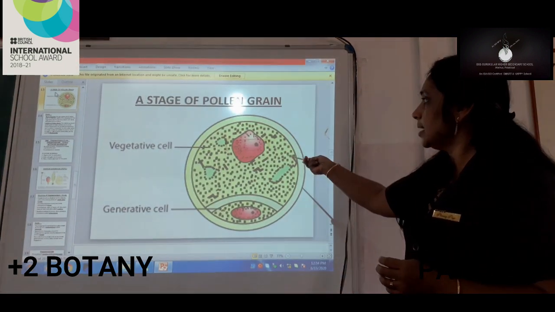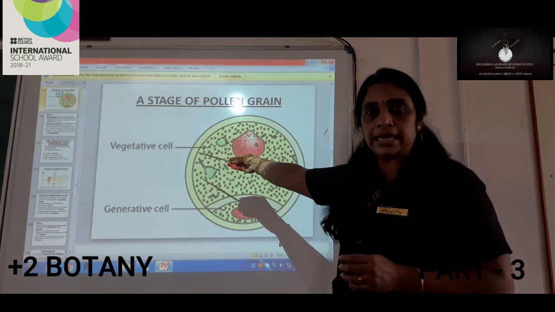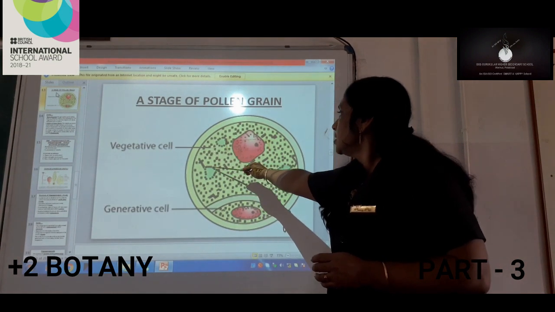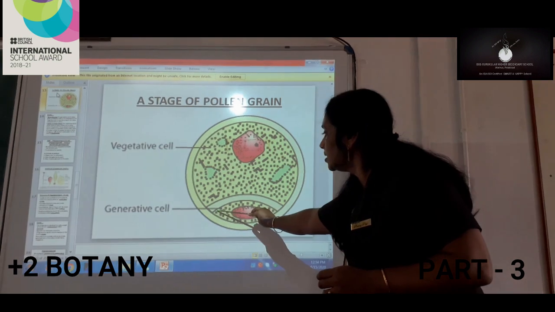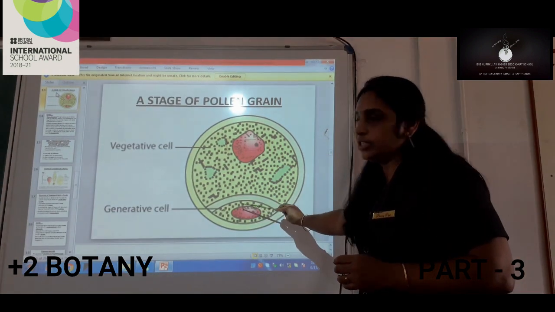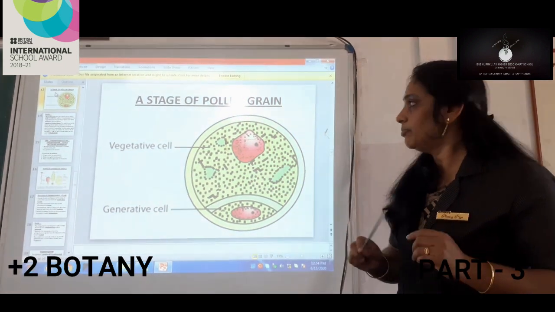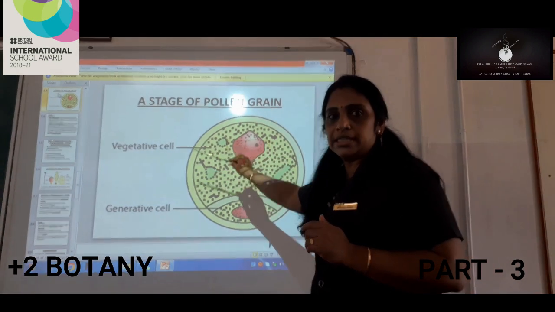Now you can see again the structure, or the two-cell stage, of the pollen grain. This part is the vegetative cell, and here a small area is the generative cell, which is present inside the cytoplasm of the vegetative cell. Again I repeat, in the pollen grain we can see two cells.